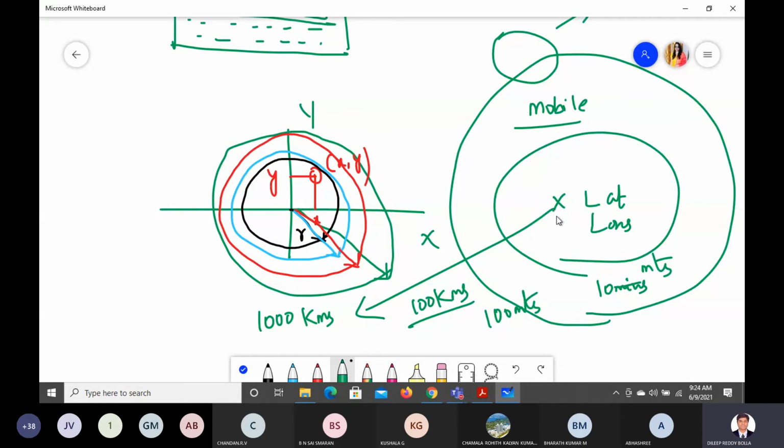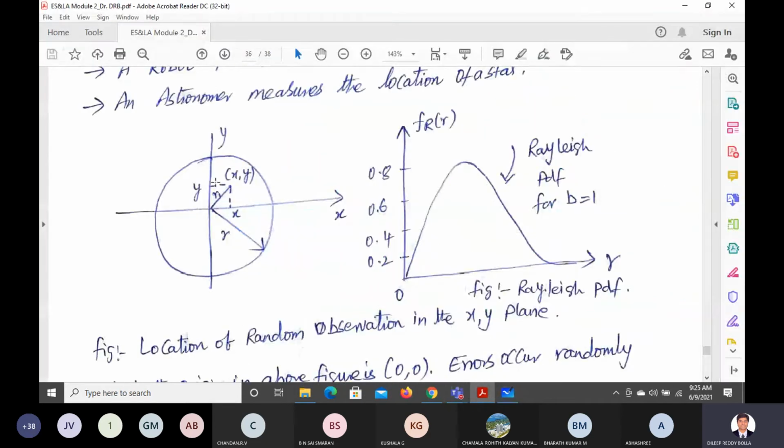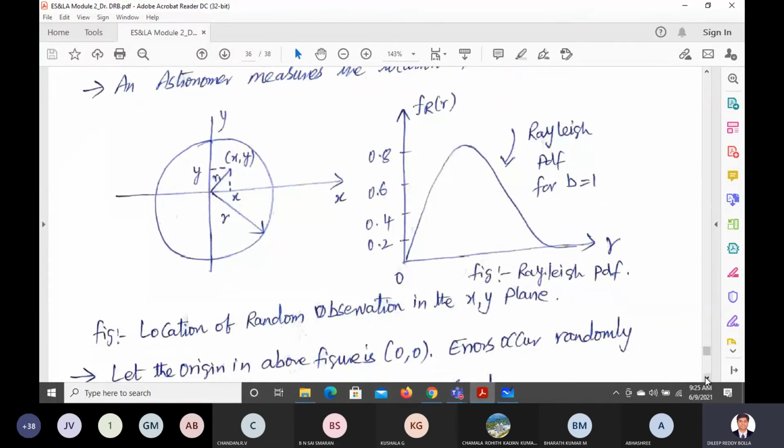Before, we were limiting it. Let us say you are close by, some 10 meters. You can find out using Wi-Fi, or you can find out using Bluetooth, right? Like that you can find your lost device. But if you want to do it beyond that, you need something additional, correct? So that's what they are trying here, to increase the degrees of freedom. Based on the degrees of freedom, we are able to get the things without any errors.